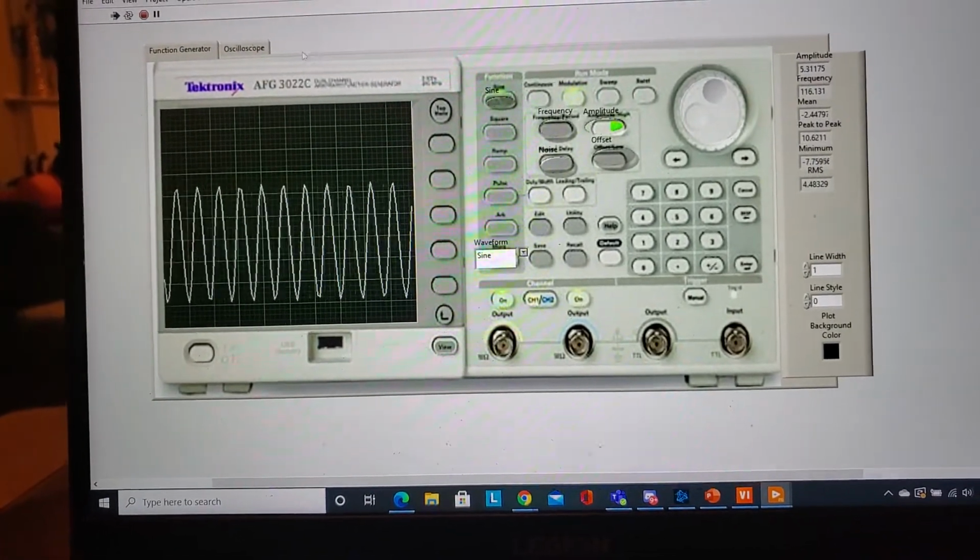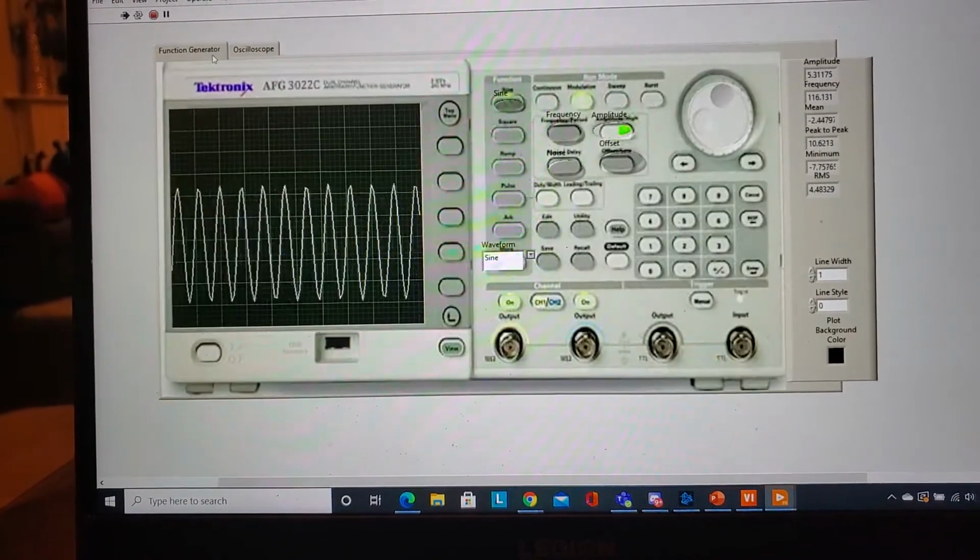So yeah, this is my function generator, oscilloscope, data spectral analyzer.